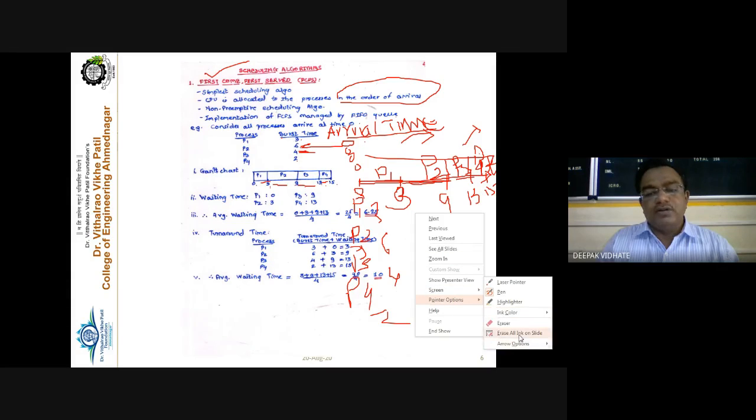Now we have to find out the waiting time for the processes. Waiting time means how much time the process waits before it gets the CPU for the execution. So how much time does P1 have to wait? P1 is available at 0 and is immediately taken for the execution, so the waiting time is 0 milliseconds. For P2, it has to wait until the execution of the first process P1 is done, 3 milliseconds. So the waiting time is 3 milliseconds.